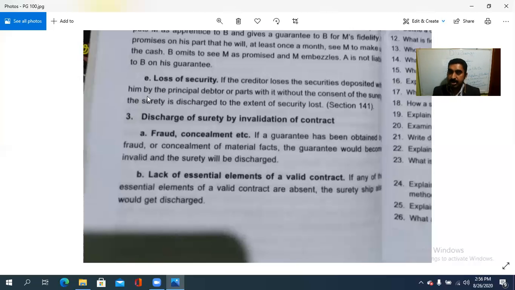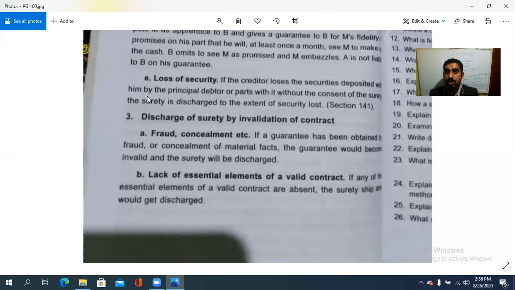Then the differences between a contract of guarantee and an indemnity, and also types of guarantee, and who the parties are with regard to the guarantee, where the surety has some rights: rights against the creditor, against the principal debtor, and against co-sureties, that is, two or more sureties guaranteeing a debt.